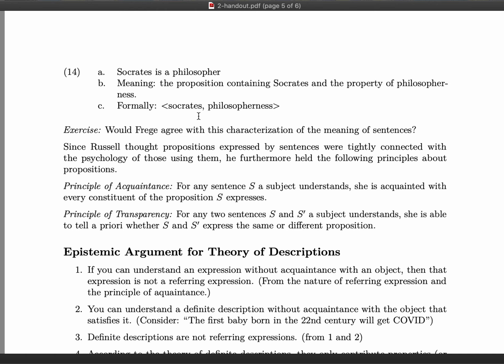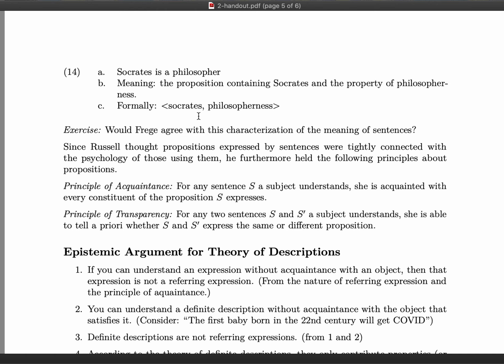Okay, so one thing to reflect on, and which we can discuss more in office hours, is whether Frege would agree with this characterization of the meaning of sentences. I think I've already kind of foreshadowed why he wouldn't, and also in the next lecture, I will discuss in more detail what the difference is between this conception of propositions or meanings of sentences, i.e. Russell's and Frege's.